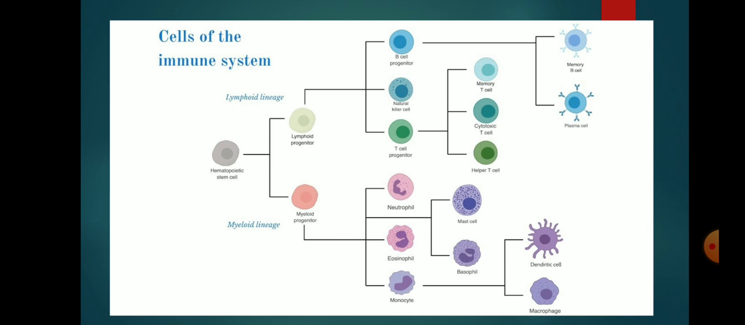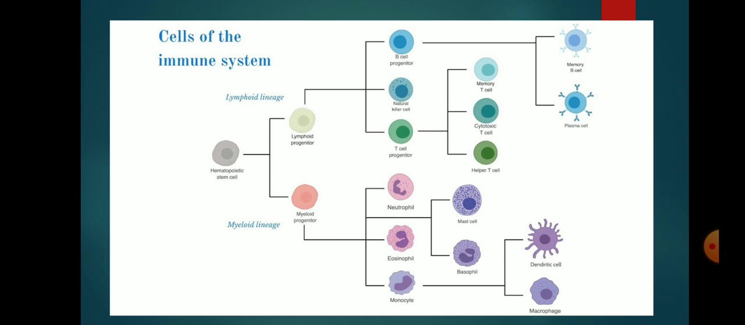Cells of the immune system. In this, first we discuss hematopoietic stem cells. All the blood cells arise from a type of cell called hematopoietic stem cells. Stem cells are cells that can differentiate into other cell types. They are self-renewing.